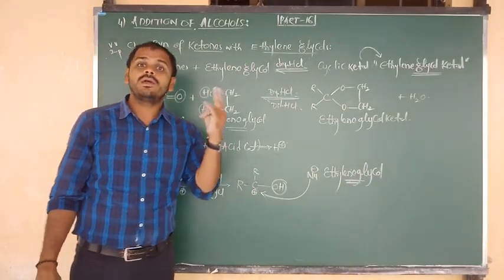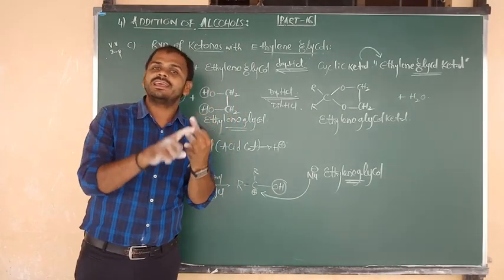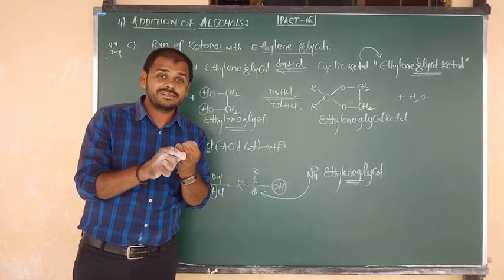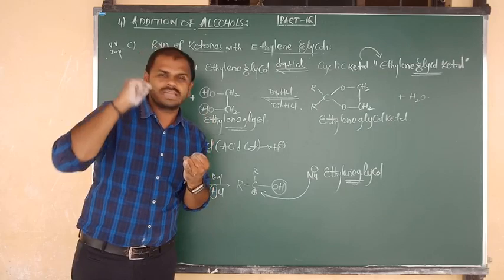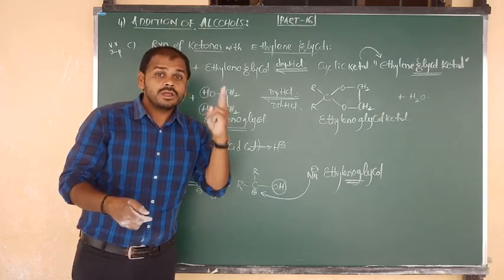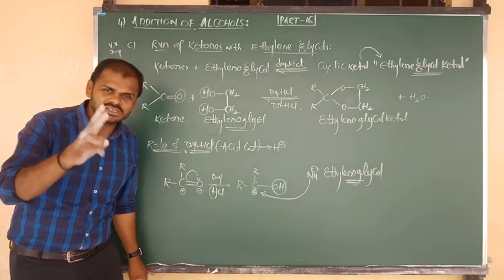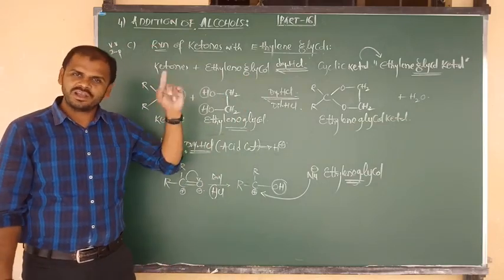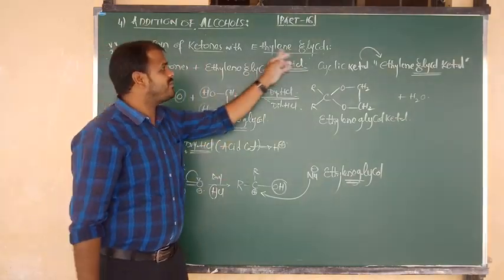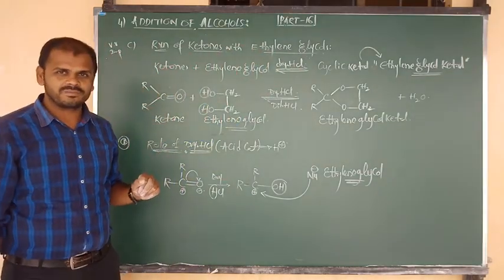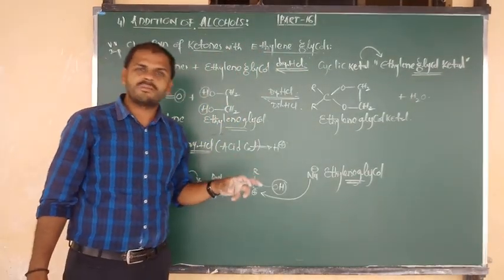And one more set of definitions is important, hemiacetal and acetal. What is meant by hemiacetal? Alkoxy alcohol, an unstable compound. What is meant by acetal? Gem-dialkoxy alkane, a stable compound. So there are two one-mark definitions, and the addition of alcohol to aldehyde and addition of ethylene glycol to ketones. Try to remember this point carefully.